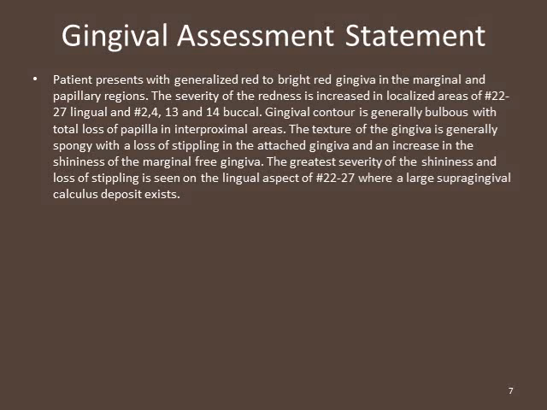The texture of the gingiva is generally spongy with a loss of stippling in the attached gingiva and an increase in the shininess of the marginal free gingiva. The greatest severity of the shininess and loss of stippling is seen on the lingual aspect of 22 through 27, where a large supragingival calculus deposit exists.